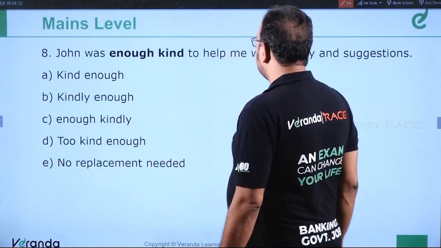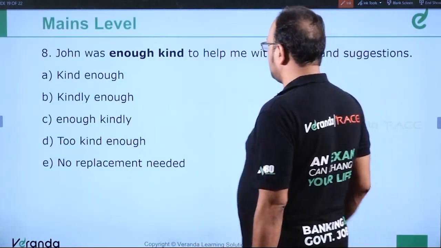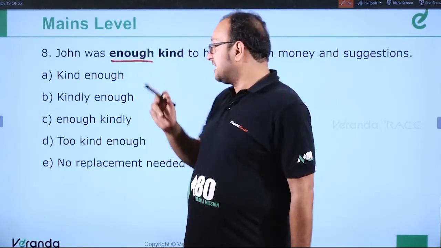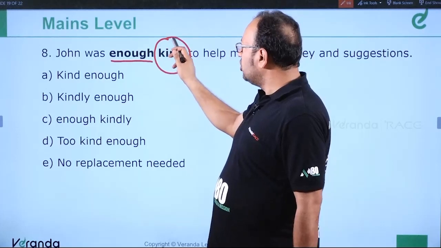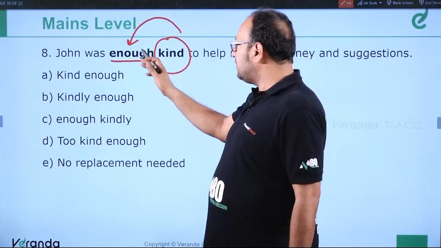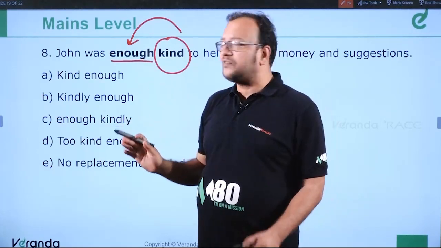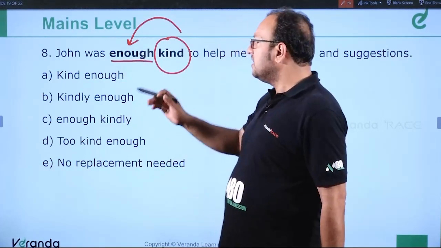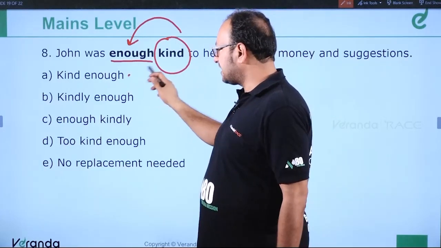John was enough kind to help me with money and suggestions. See, here enough has been used as an adjective, which is incorrect because kind is an adjective itself. So an adjective cannot be preceded by an adjective. Enough should qualify kind by being placed after it. So it should be John was kind enough. So kind enough is the correct answer.